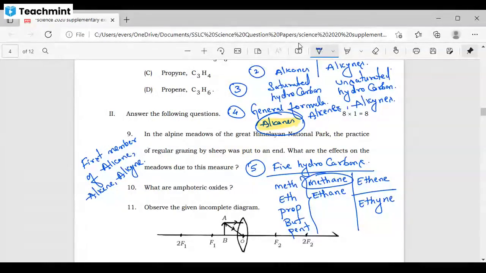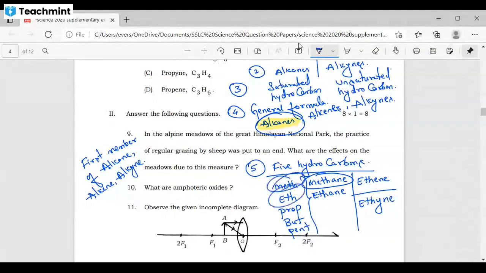Is this clear? So they will ask you the first member of the alkane, alkene and alkyne group. Got it? Yes, sir. So this is the basic question you can expect.